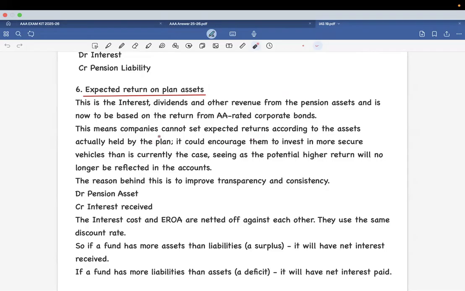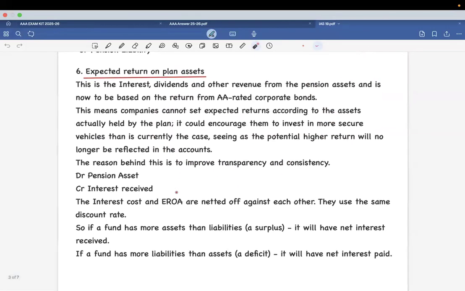So what does this mean? The companies are not to be setting their expected returns according to the assets held in the plan, but they're going to take the AA corporate bonds as their base. So why is this there? It could encourage them to invest in more secure vehicles than is the current case. So that means they're going to invest in a very cautious way. The reason behind setting up this particular clause is to improve transparency and consistency.